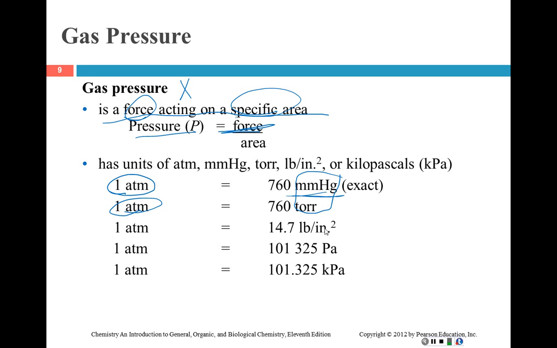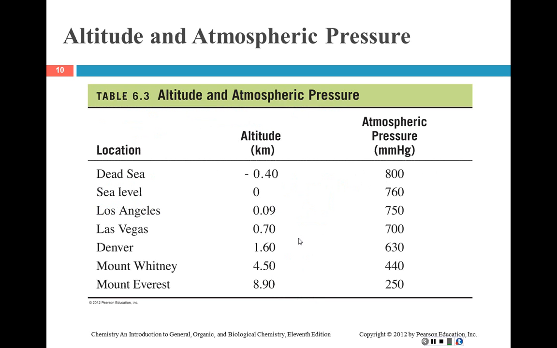Pounds per square inch, you may see that and have to convert it. Pascals or kilopascals, notice that there is a decimal when you do the kilopascal, and this is 101,325 pascals. So those are just some of the conversion factors that we may use to work some problems. And these are some examples of atmospheric pressure on Earth.